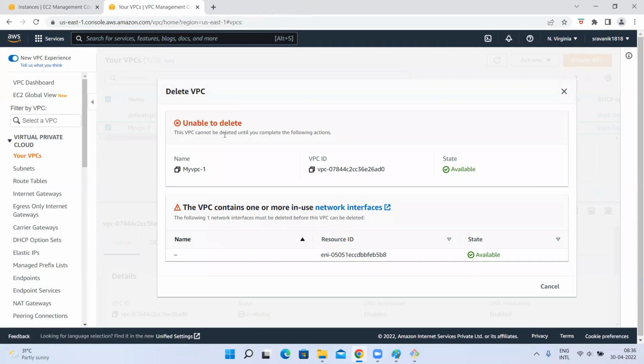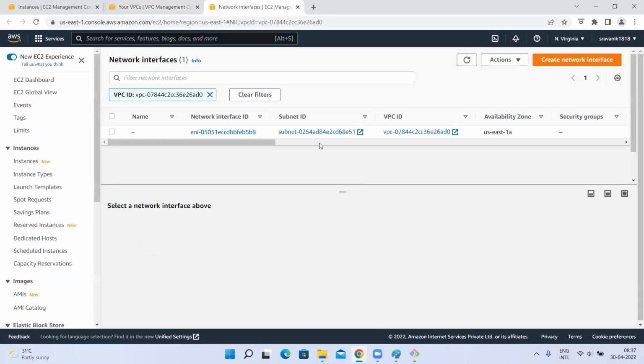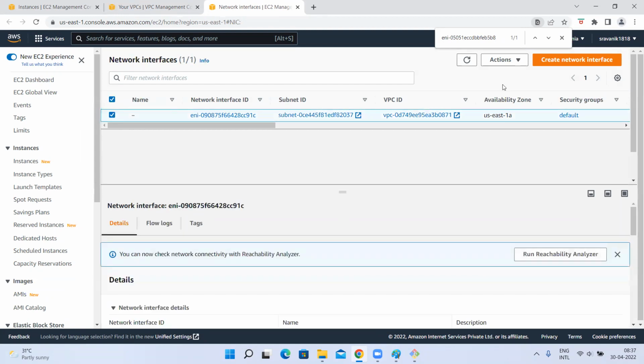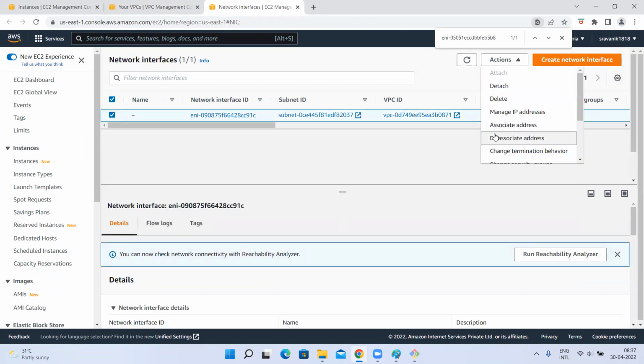Unable to do it, it cannot be deleted until you complete the following actions. One is my VPC. Available. Okay. This we have to delete, it is saying. Okay. Let me go there. This one we have to delete. Why? Okay. Let me delete this.